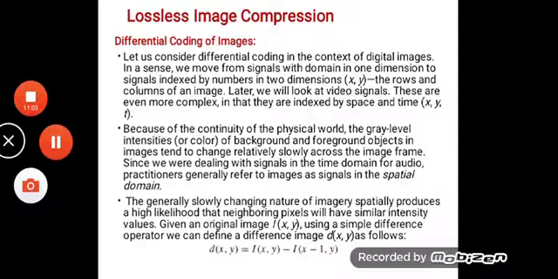The generally slowly changing nature of imagery spatially produces a high likelihood that neighboring pixels will have similar intensity values, given an original image intensity, say I(x, y). Using a simple differential operator, we can define a difference image d(x, y) as follows.